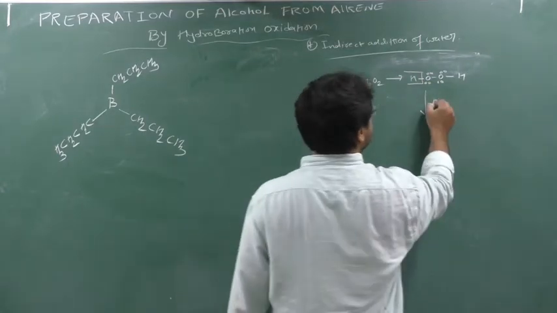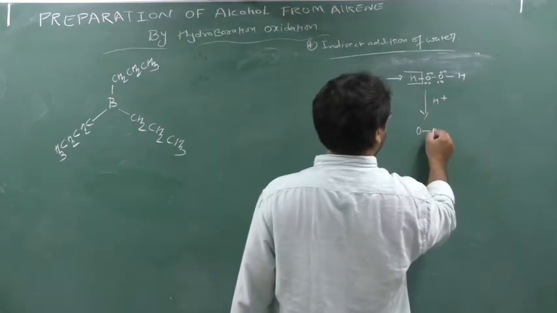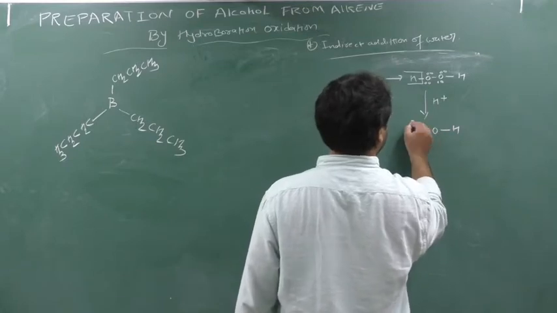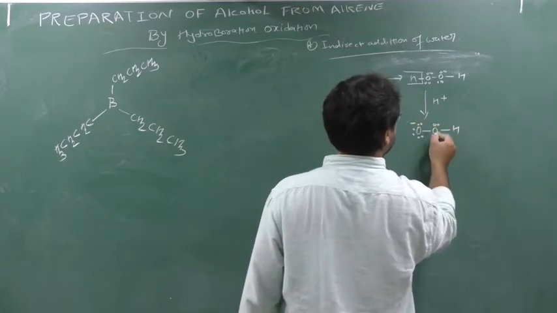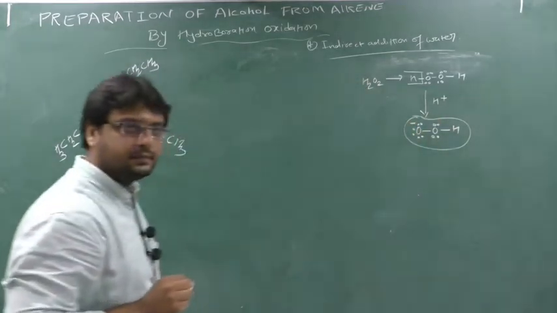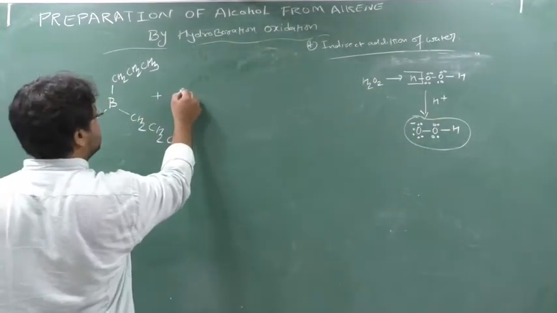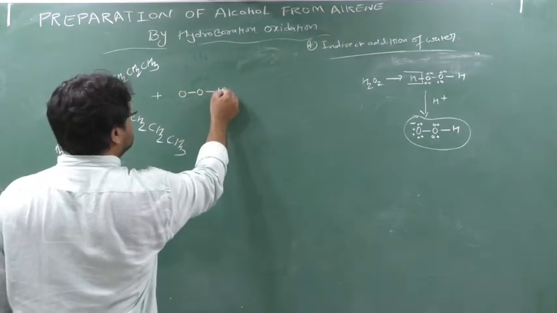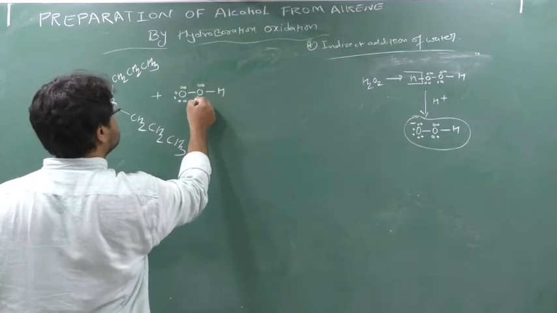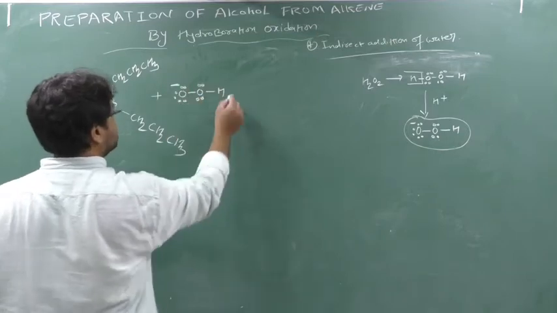When this H plus is removed, I get OOH minus, with a minus charge. So this species will come here to do the reaction, and the reaction will occur in this way, with the OOH minus.